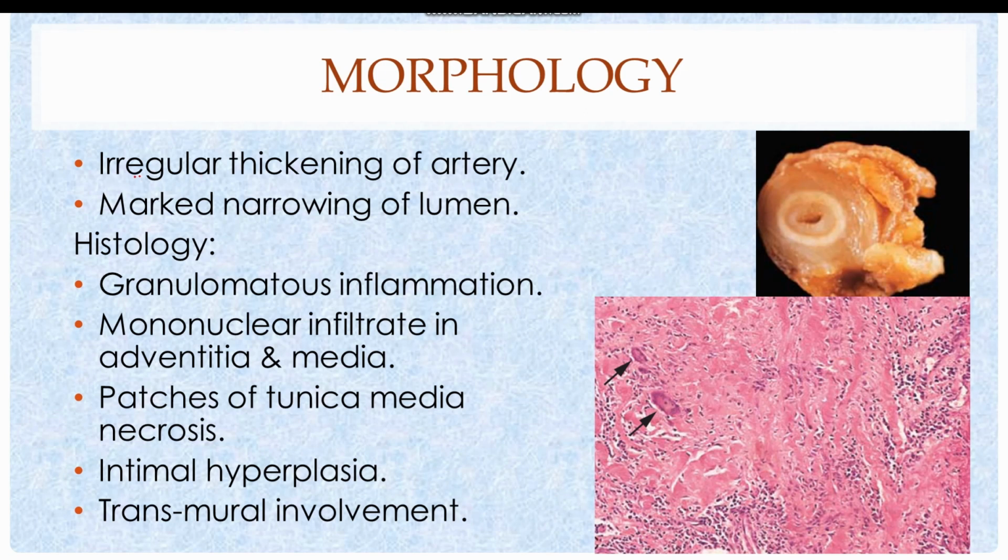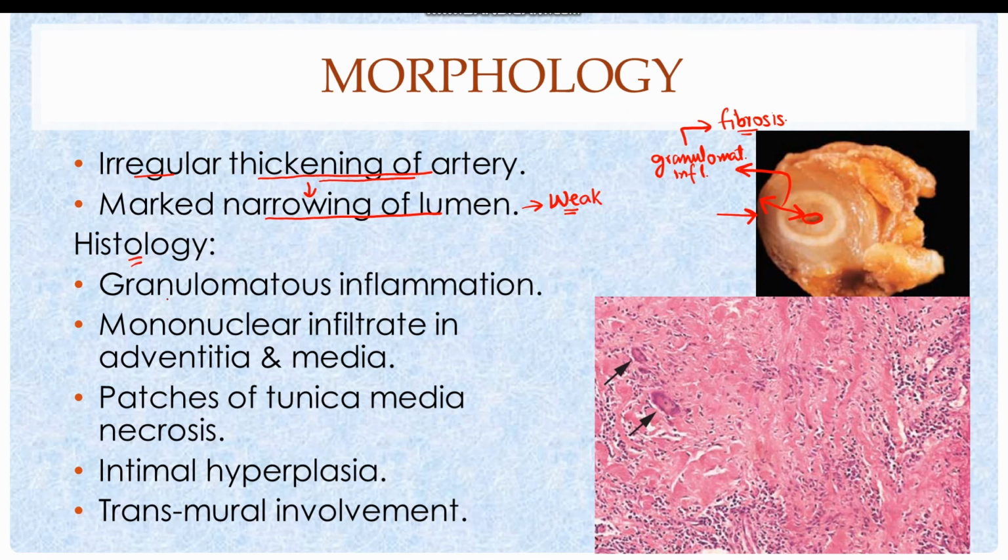The disease results in irregular and transmural thickening of the artery, which causes marked narrowing of the lumen. As you can see here, this is a cross-section of the carotid artery with a marked narrowing of the lumen and excessive thickening of the arterial wall. This thickening is due to granulomatous inflammation and fibrosis. The narrowed lumen leads to a weak pulse of the upper extremities, hence the name pulseless disease.